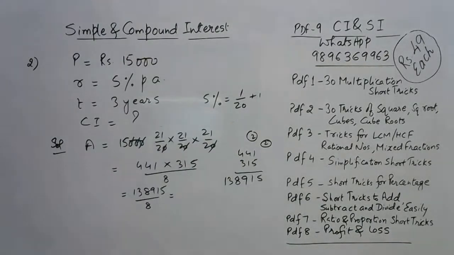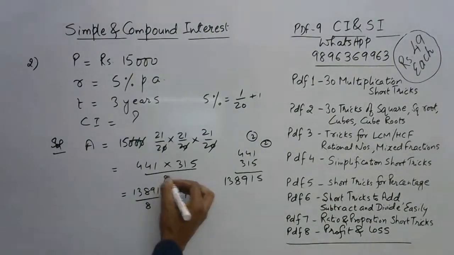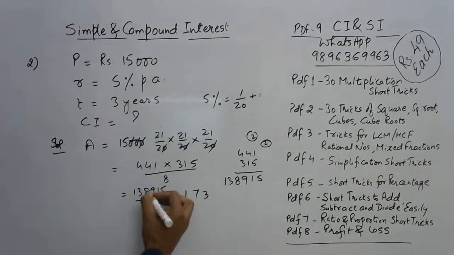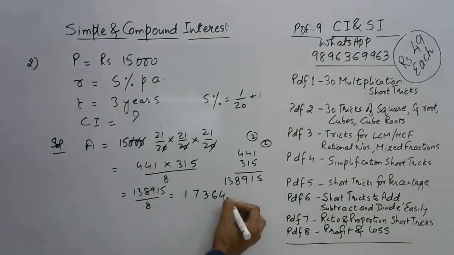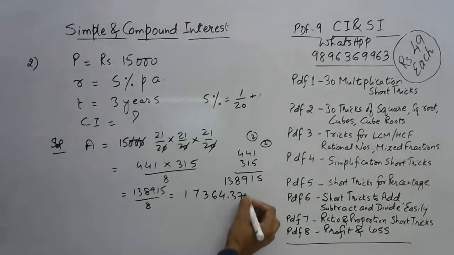So 138915 is, I think, the correct one, and then we have to divide that by 8 to get to our answer. The answer for this will come out to be, say, 8 ones are 8, and we have 7 times, then 3 times, 6 times, 4 times, and 375.